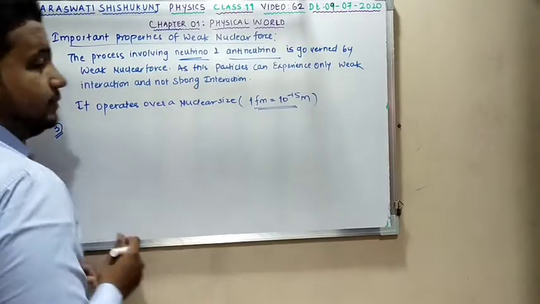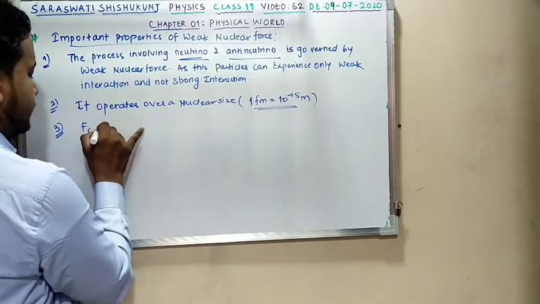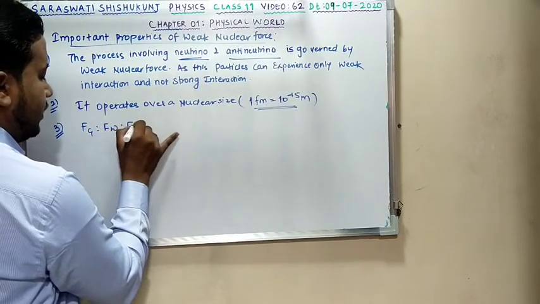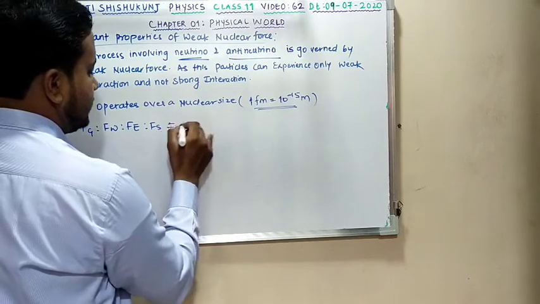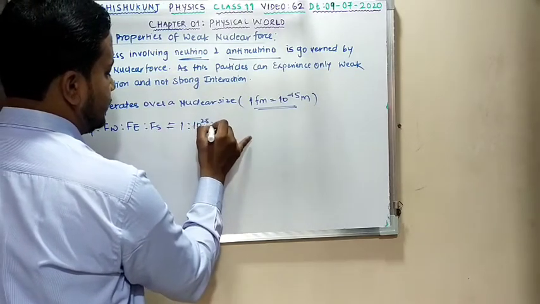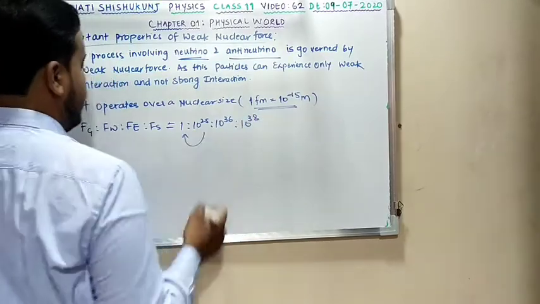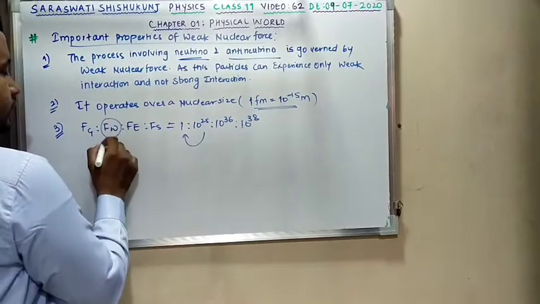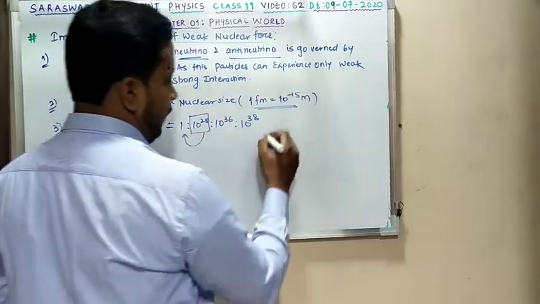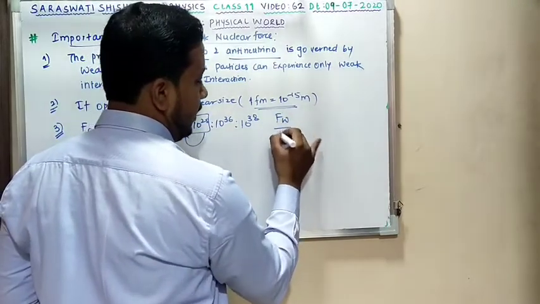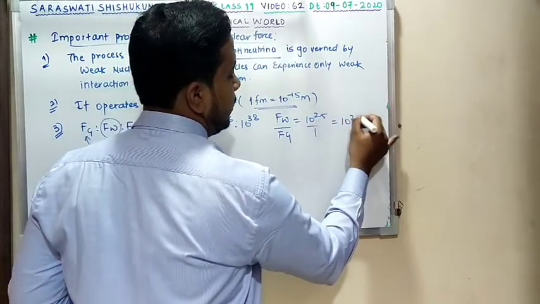Third point over here, we have seen the strength, that is Fg is to Fw is to Fe is to Fs. From here I have the strength, that is 1 is to 10 power 25 is to 10 power 36 is to 10 power 38. I can conclude one thing over here. The weak nuclear force is stronger than gravitational force by how much? That is 10 power 25. So Fw by Fg is 10 power 25 by 1. So my answer is 10 power 25.